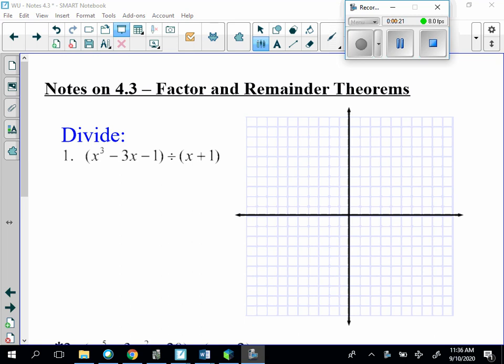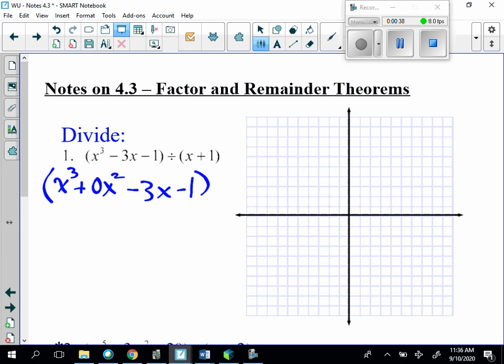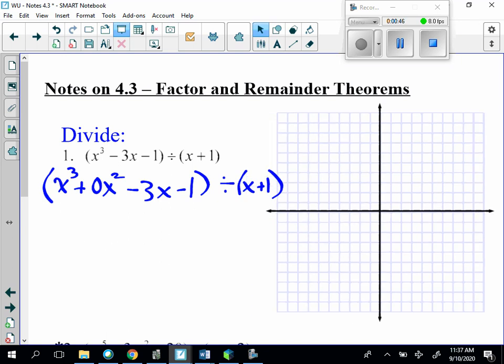We are going to say this is x cubed plus 0x squared minus 3x minus 1, and we are dividing by x plus 1. So this is the case. We don't really need a graph for this. We can synthetically divide